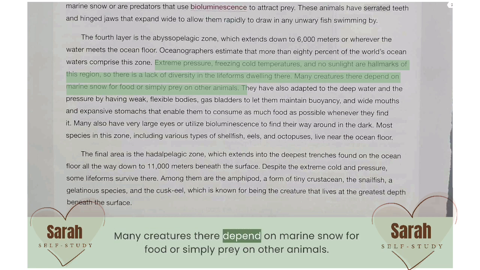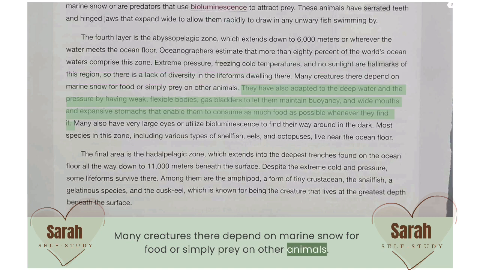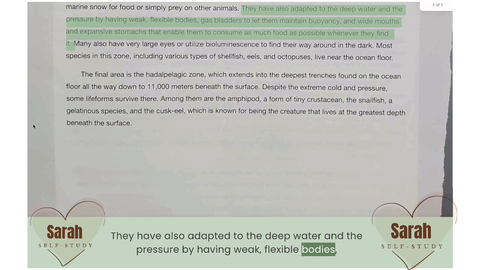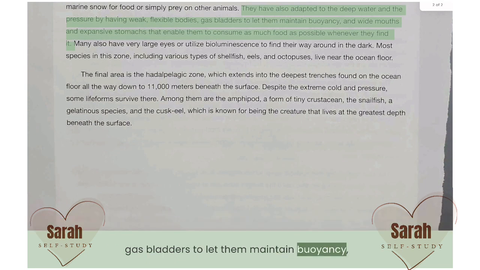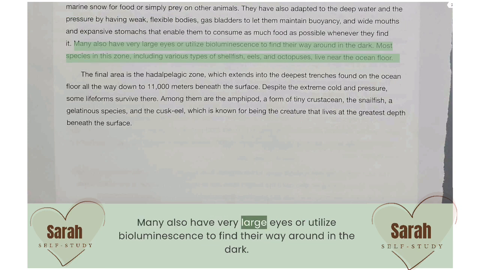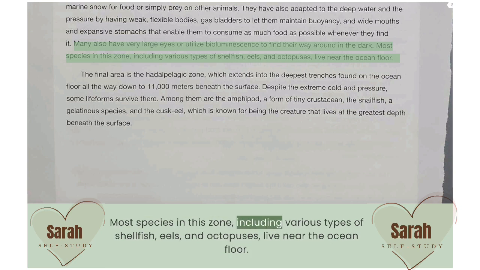Many creatures there depend on marine snow for food or simply prey on other animals. They have also adapted to the deep water and the pressure by having weak, flexible bodies, gas bladders to let them maintain buoyancy, and wide mouths and expansive stomachs that enable them to consume as much food as possible whenever they find it. Many also have very large eyes or utilize bioluminescence to find their way around in the dark. Most species in this zone, including various types of shellfish, eels, and octopuses, live near the ocean floor.